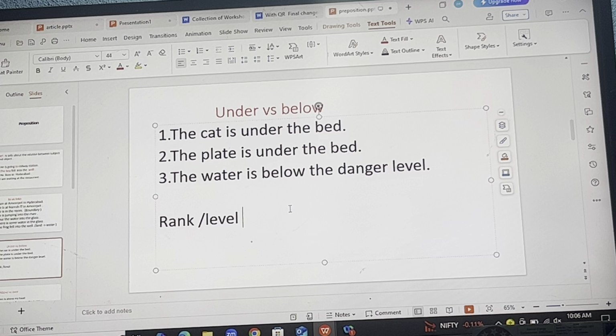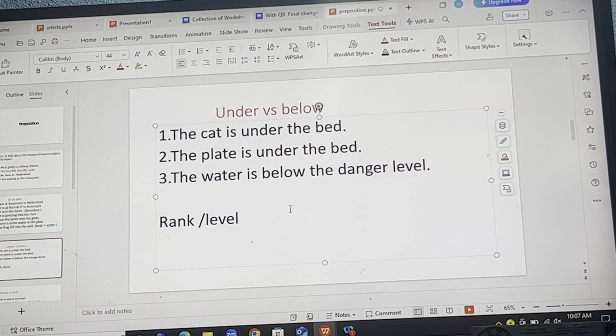Only as she comes near to the bed could she figure out that yes, the plate is under the bed. So under is used if there is something which is put below something, and unless you approach near to that particular object, you can't see it. I mean, for the hidden things.